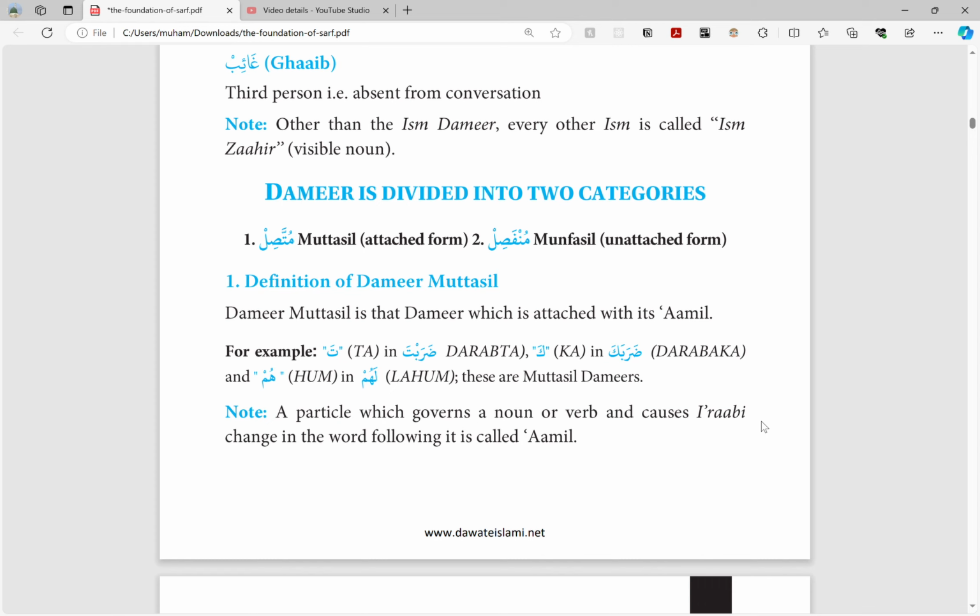They're attached to their amil. Amil is something, and they mention this in the note, that changes the i'rabi state. I'rabi state meaning, will this word take a zabar, a zir, or a pesh, or fatha, damma, kasra? So darabaka, it could have been something else, or darabta, it could have been darabtuma. So daraba would be the amil, and the thing being attached to it would be the ma'mul.